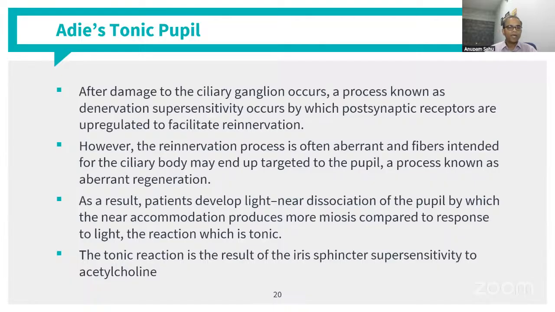So that is the light near dissociation that can affect these kind of patients because of aberrant regeneration to the pupillary muscles rather than to the other parts of the eye. And the tonic reaction is the result of iris sphincter supersensitivity. We have already talked about that.